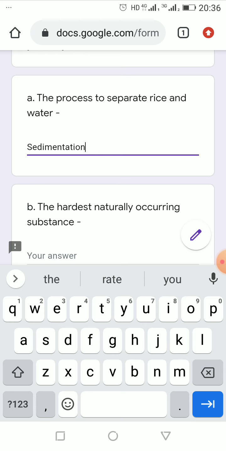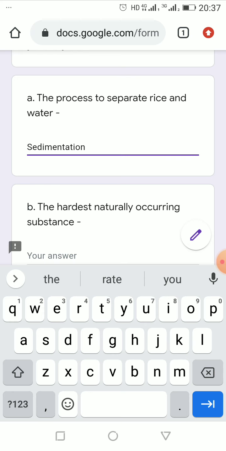That's why, because of gravity, it can very easily settle down at the bottom of the container. In this manner, it can easily get separated from the water. So here only the sedimentation technique will be enough, and filtration we don't use here.